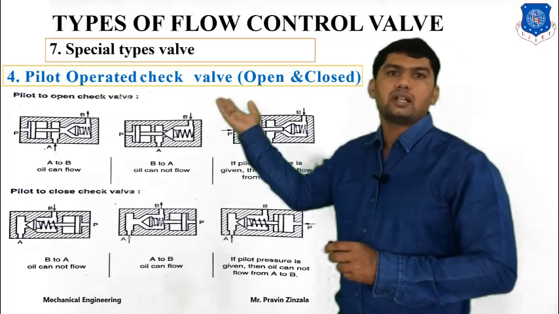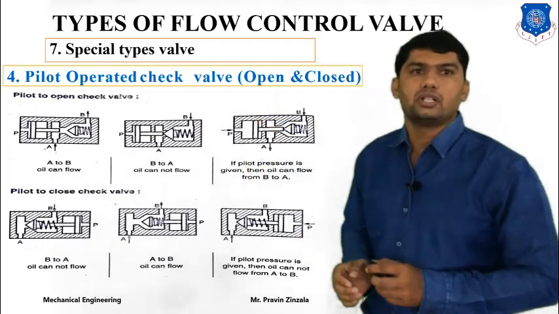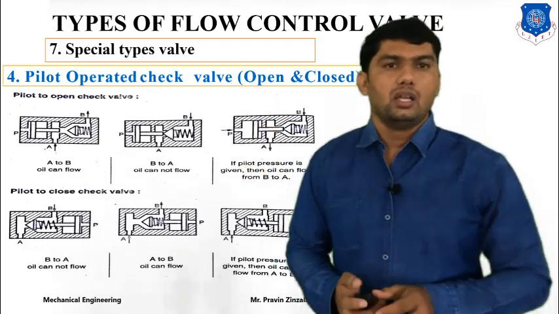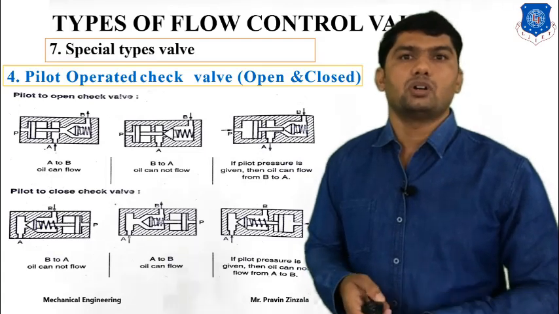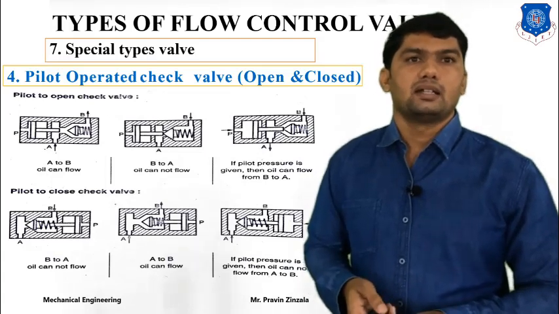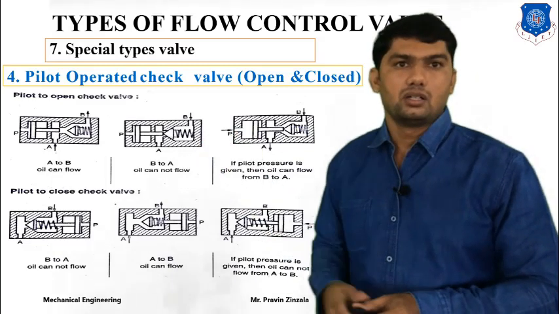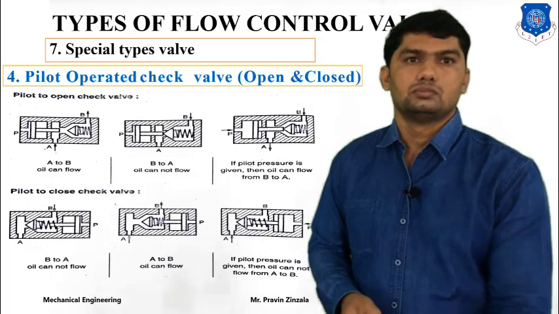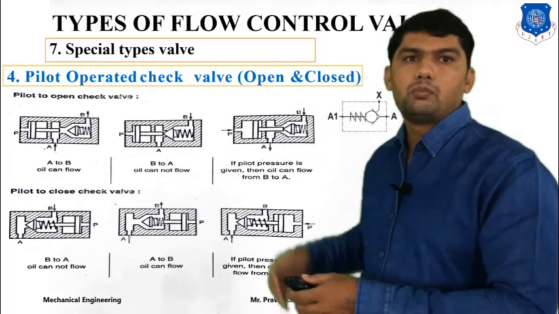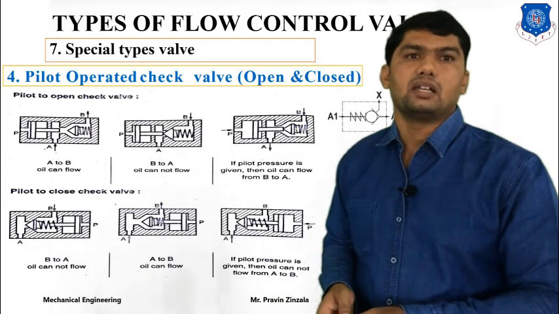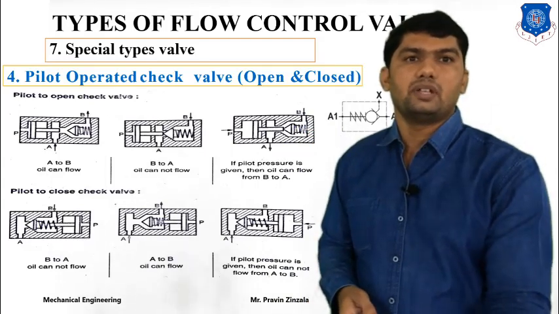So pilot operated check valve has two positions, open and close. You can also utilize it forcefully for open, and you can also utilize it forcefully for the close of valve. So it's called pilot operated check valve, and check valve means it is used for one directional flow. And these are the symbols of pilot operated check valve in one direction or second direction. So according to requirement we can operate.